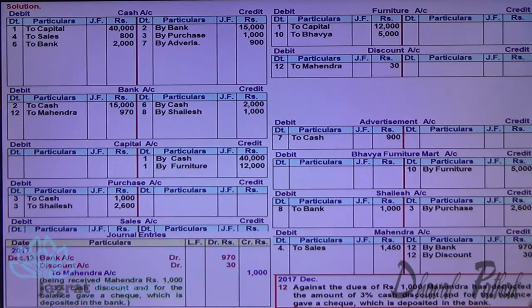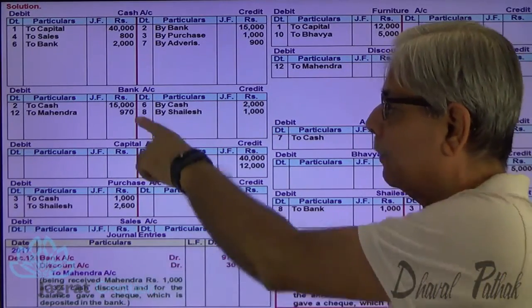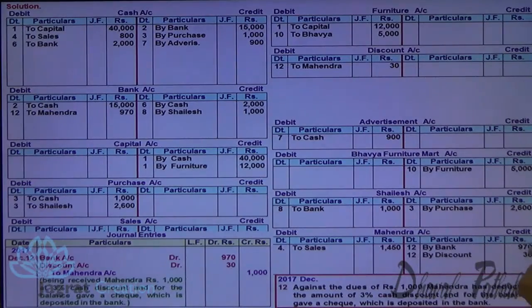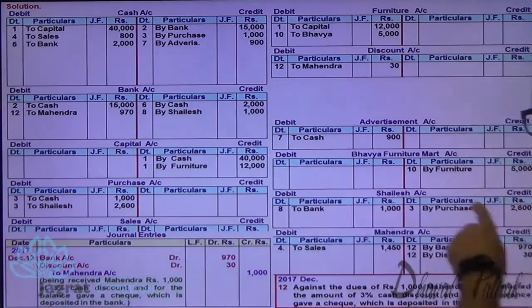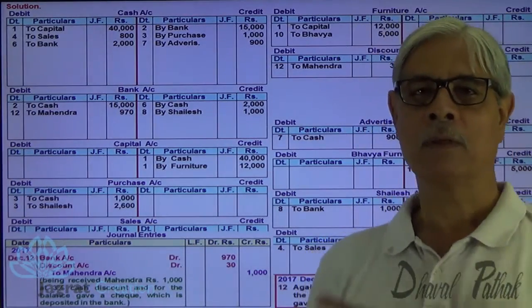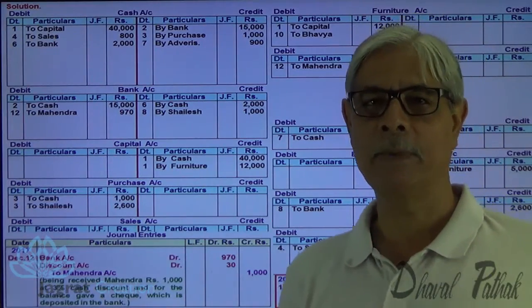This is how the ledger posting is done. So bank account debit 970, discount account debit 30, to Mahendra account 970 and 30, 1,000. Or you can say 970 debit, 970 credit, 30 debit, 30 credit. This is how it is. This is how the ledger posting is being made. Next transaction.